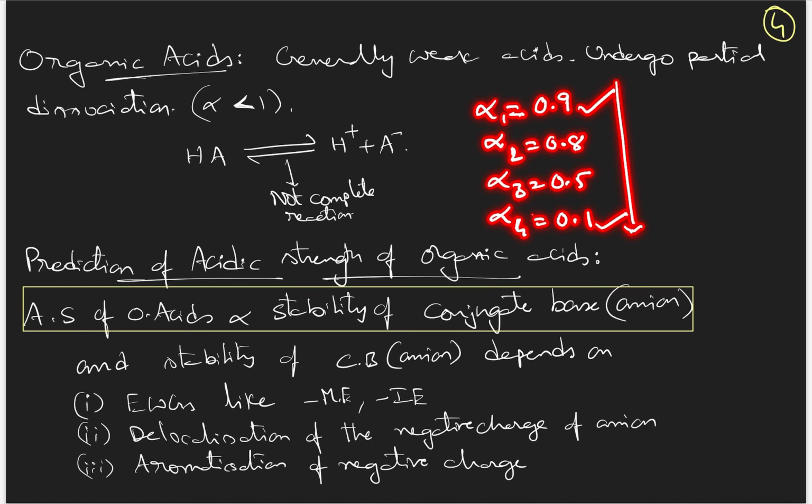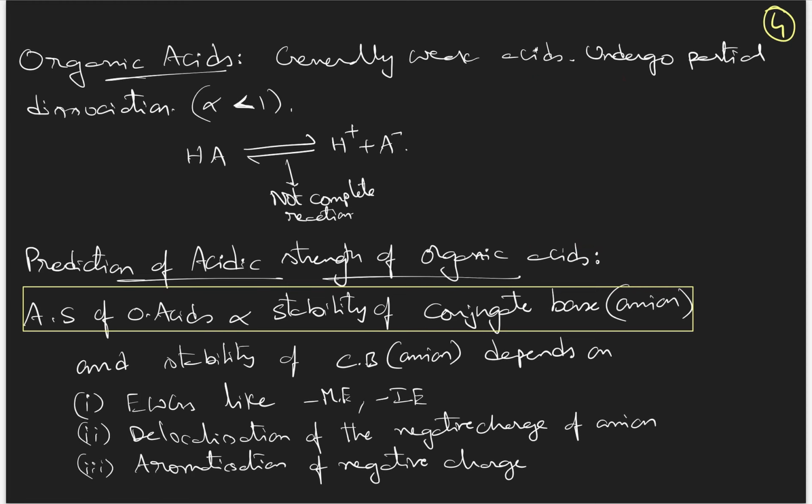But how do we know, by seeing the compound, whether it is dissociating to a greater or lesser extent? The degree of dissociation will give its acidic strength, but that is an experimental value. The degree of dissociation alpha will be known only by experiment. So how can we comment by seeing the molecules?